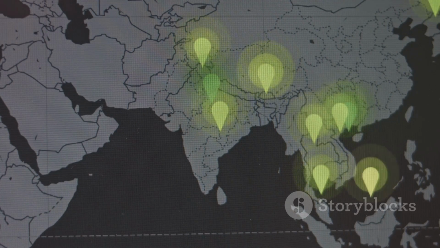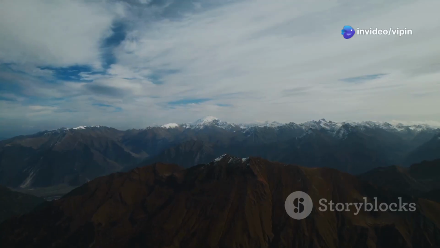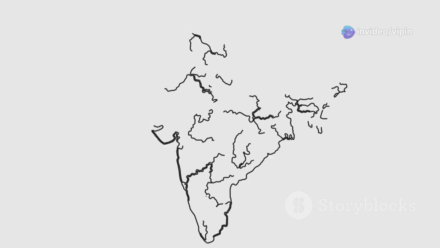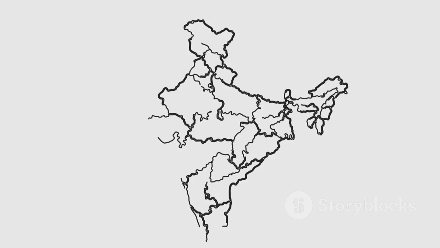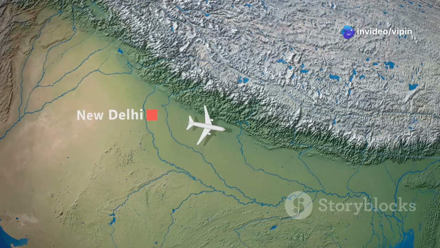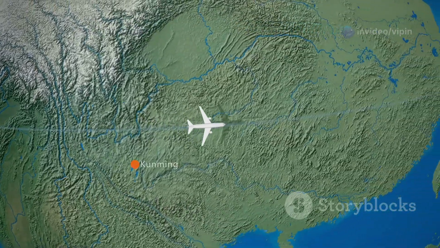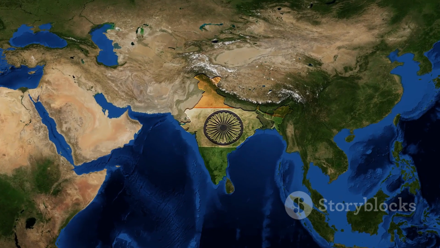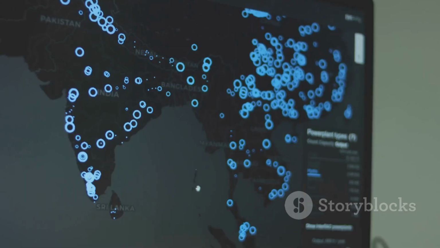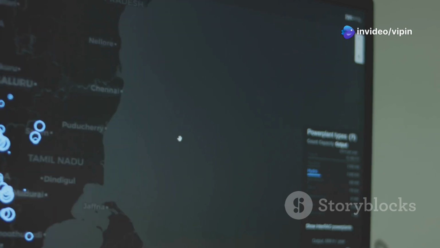The LAC is the de facto boundary between India and China. It stretches over 3,440 kilometers, dividing the Indian Union territory of Ladakh and the states of Himachal Pradesh, Uttarakhand, Sikkim, and Arunachal Pradesh from Chinese-controlled regions, including Tibet and Aksai Chin. The LAC has three main sectors: the western sector, covering Ladakh and Aksai Chin, the middle sector, spanning Himachal Pradesh and Uttarakhand, and the eastern sector, including Arunachal Pradesh, which China claims as South Tibet.